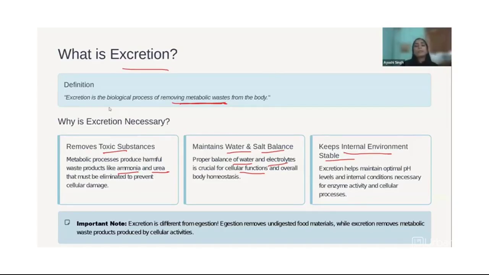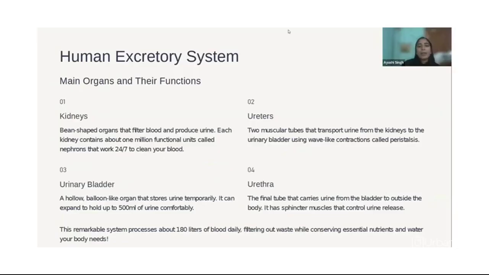Now, what are the main organs of the excretory system? There is a pair of kidneys, which are bean shaped, like the rajma you might have heard of in Hindi. Each kidney contains around 1 million functional units called nephrons. Here it has a lot of nephrons, and they help in filtration. From the kidney arise two muscular tubes, called ureters.